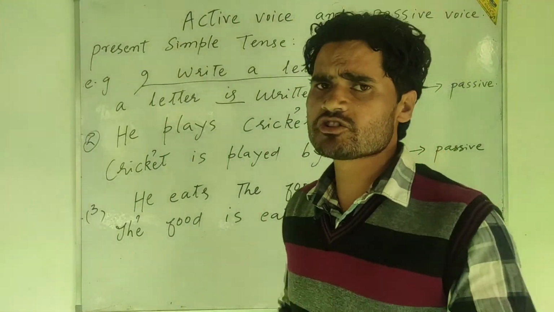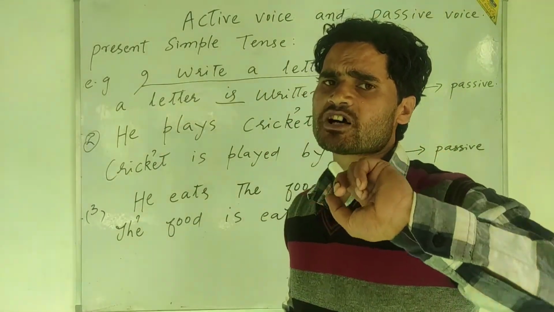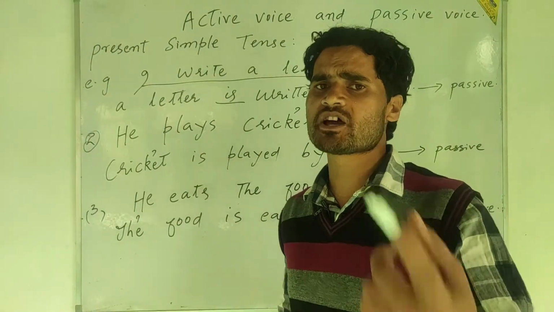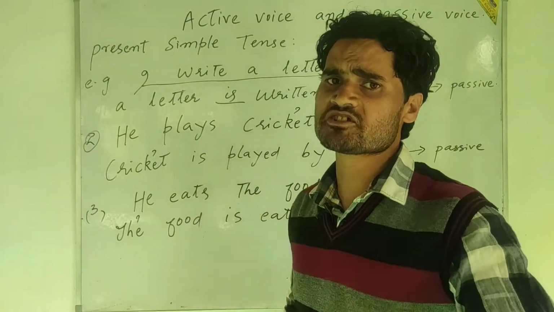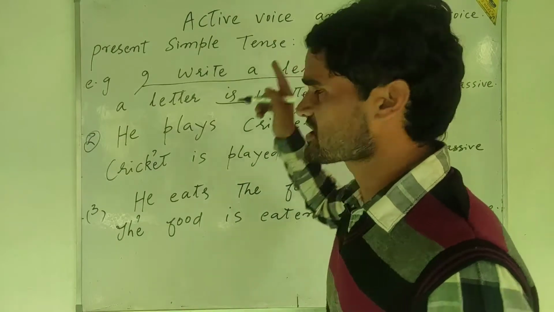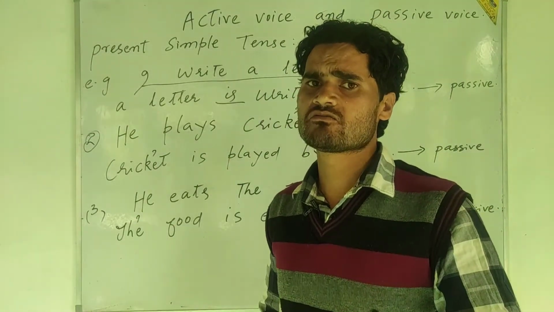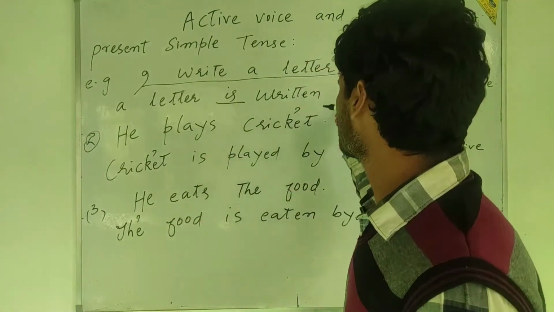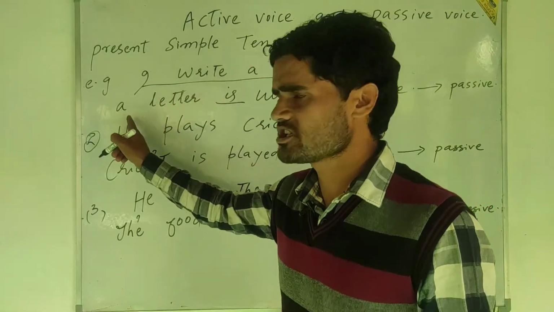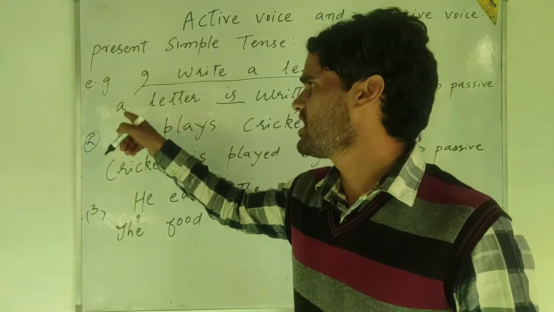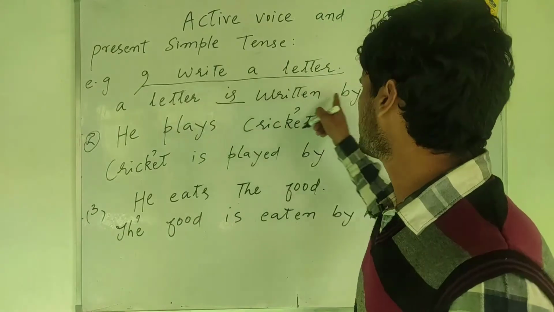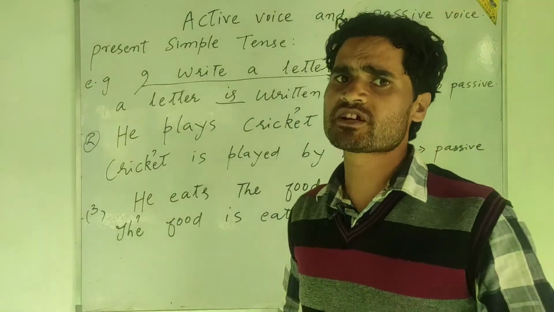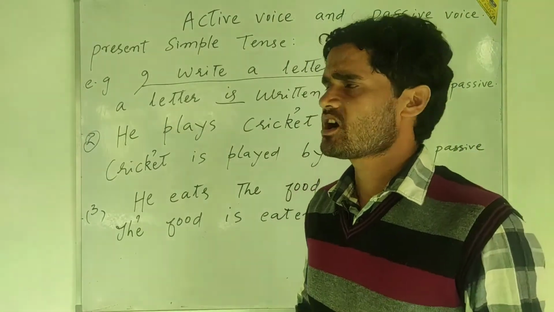I have already told you that during the transformation of active sentence into the passive one, we have to interchange the subject and object. What does it mean? You have to put the object at the beginning of the sentence. It will become at that time the subject. And you have to put the subject at the end of the sentence. It will then become the object. However,